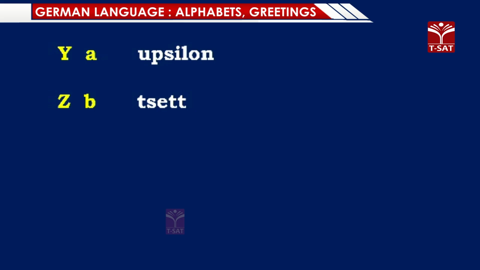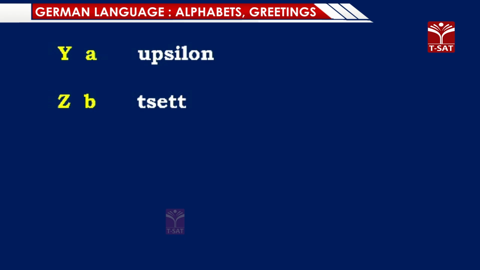Then Z, which you see as in English, in German it is Zet. So these are the 26 letters. A, B, C, D, E, F, G, H, I, J, K, L, M, N, O, P, Q, R, S, T, U, V, W, X, Y, Z.